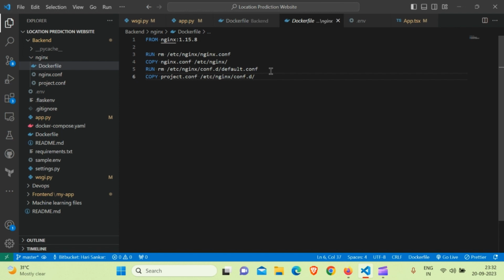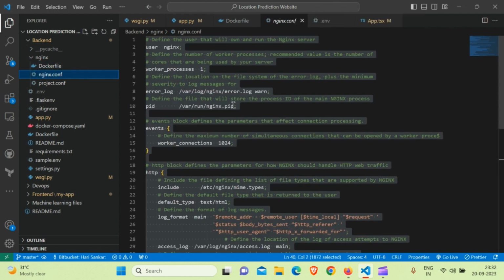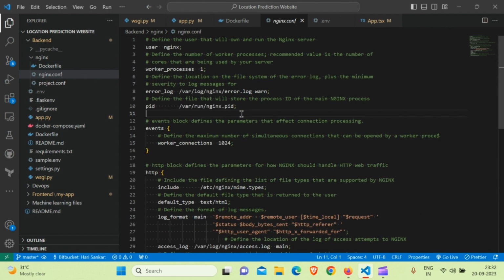So Nginx actually configures servers, and the project configuration is a configuration for the whole project. It's similar to what we see in the front end, but different in a backend situation. So this is what is actually serving the backend. Nginx is for serving the backend.